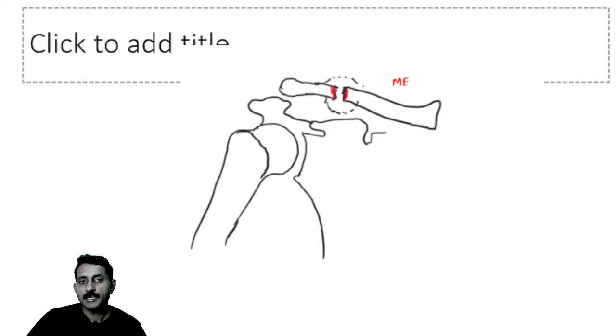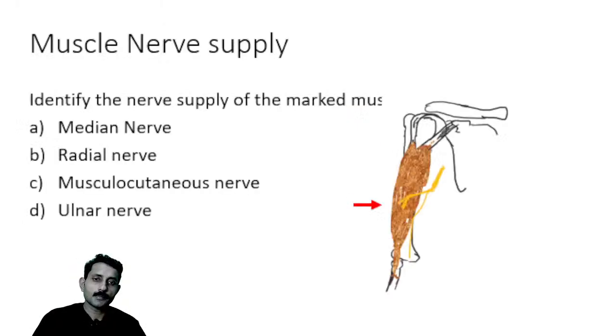It can heal on its own, then we'll come back. So this I'll share in the PDF. For nerve supply of any muscles, if you know the area, you can answer from this tabular column itself. Now, each compartment will have a particular nerve supply. That nerve supply only will come in the MCQ.